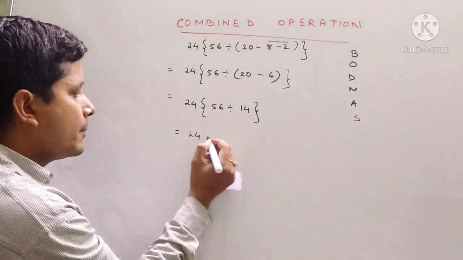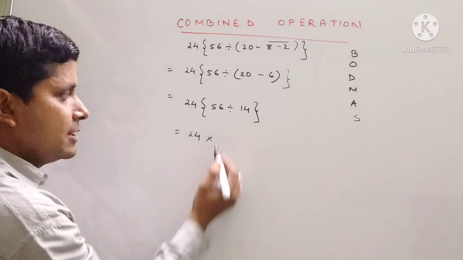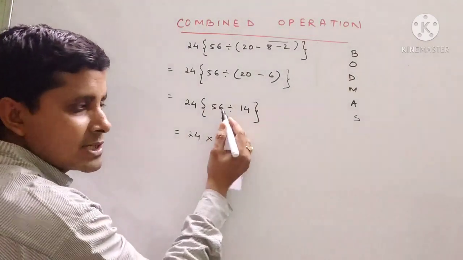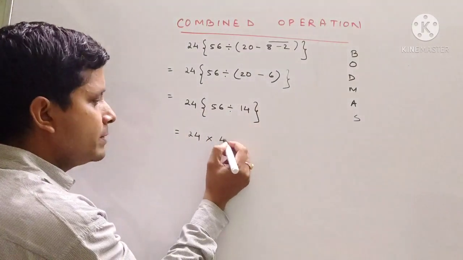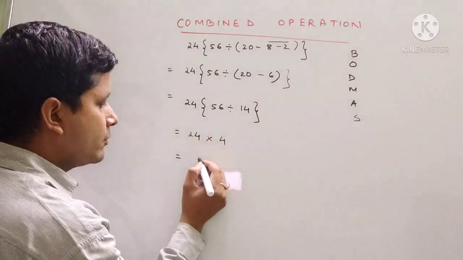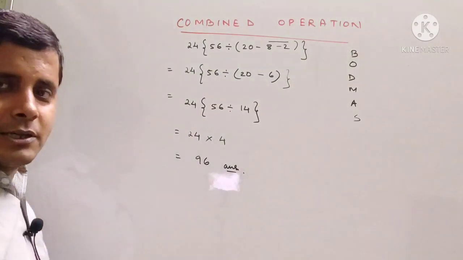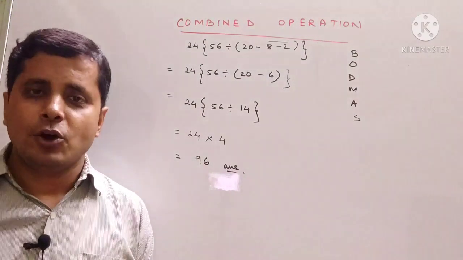अब यहाँ पर देखो कोई भी ऑपरेशन नहीं है, 24 और इस ब्रैकेट के बीच में कोई भी ऑपरेशन नहीं है, तो जहाँ पर ऑपरेशन नहीं रहेगा वहाँ पे इंटू लगाना है. Okay, and 56 divided by 14 will be how much? It will be 4. 56 by 14 will be 4, and 24 into 4 will be 96. So this is our answer. Like this we have to solve the combined operations.